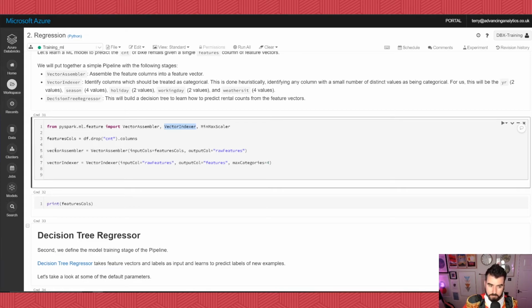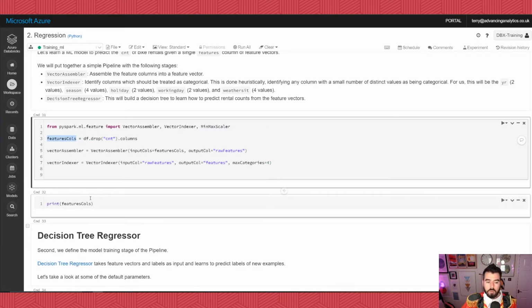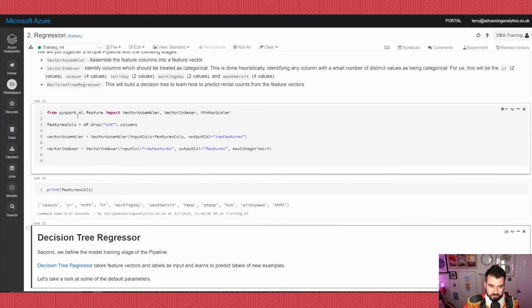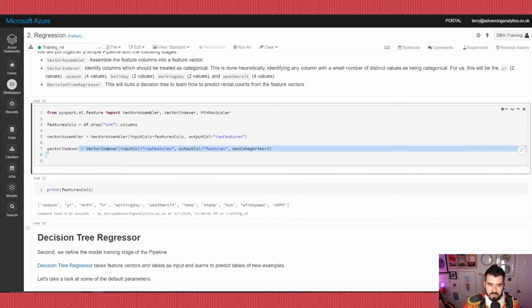First of all, we're going to drop the count column and create an array called feature columns. That gives us all of the columns that we are working with minus the count. The reason we don't include the count when we train the model is that we would make a really good model if we included the label we're trying to predict. We don't want to do that. That's a fairly school-ish trick. But we are going to create this vector indexer that is going to create that dense vector that we were talking about. We'll have a look at it in a moment.